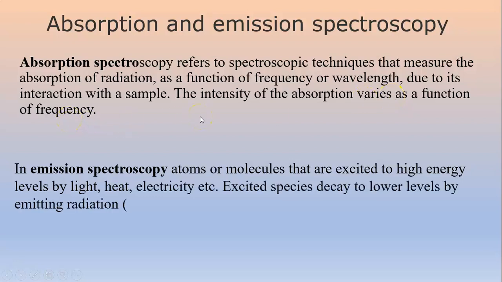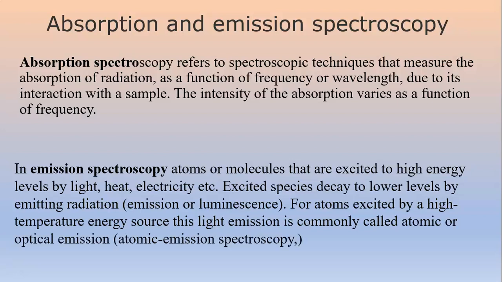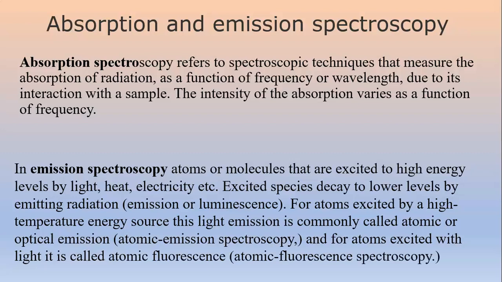In emission spectroscopy, atoms or molecules are excited to higher energy levels by light, heat, electricity, etc. Excited species decay to lower levels by emitting radiation, and it is known as emission or luminescence. For atoms excited by a high temperature energy source, this light emission is commonly called atomic or optical emission, and the technique is known as atomic emission spectroscopy. And for atoms excited with light, it is called atomic fluorescence, and the technique is known as atomic fluorescence spectroscopy.